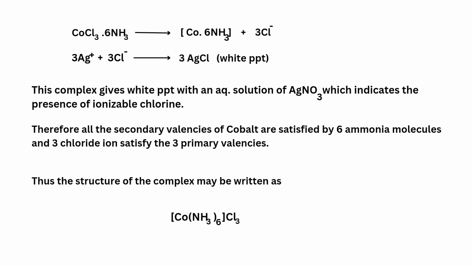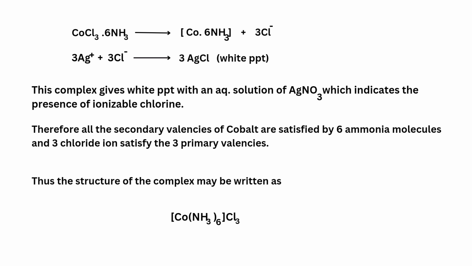These 3Cl- ions react with 3Ag+ ions to give 3 molecules of AgCl, which is a white precipitate. This complex gives a white precipitate with an aqueous solution of AgNO3, which indicates the presence of ionizable chlorine. The secondary valencies of cobalt are satisfied by 6 ammonia molecules and the 3 chloride ions satisfy the 3 primary valencies. Thus, the structure of the complex may be written as [Co(NH3)6]Cl3.